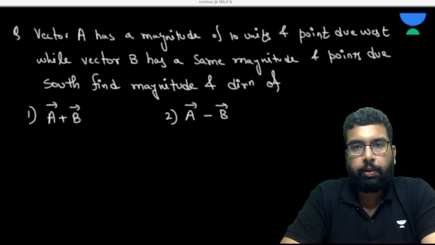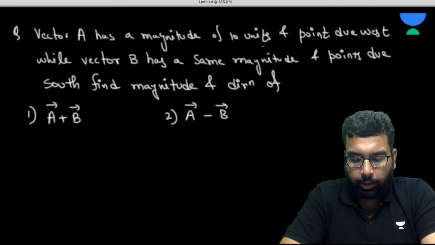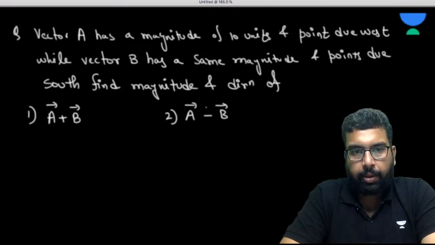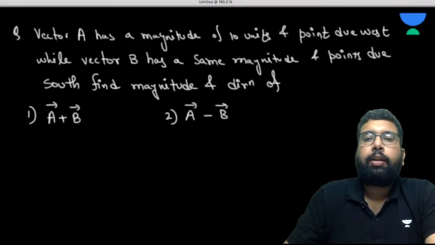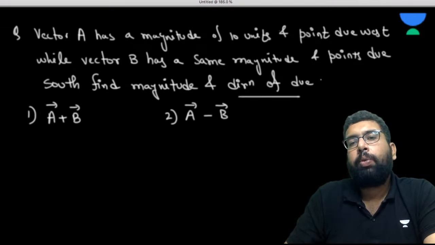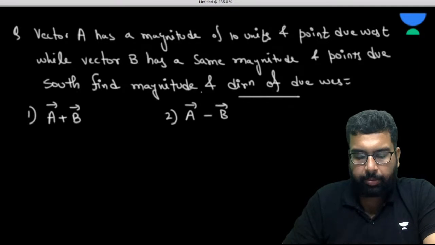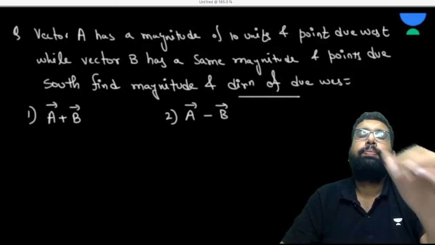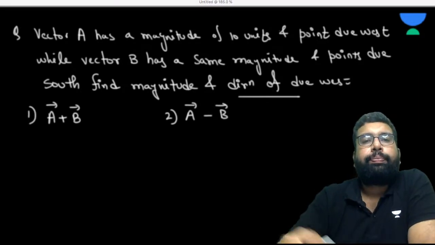No, 10 units is given. Magnitude is also given. So this is the magnitude you are saying, or direction. Find magnitude and direction, so you tell me the direction, from due west. Please tell me the direction from west. Please go for it.